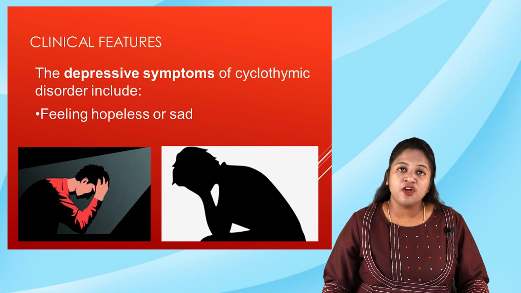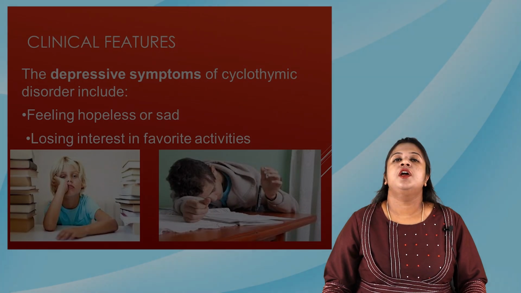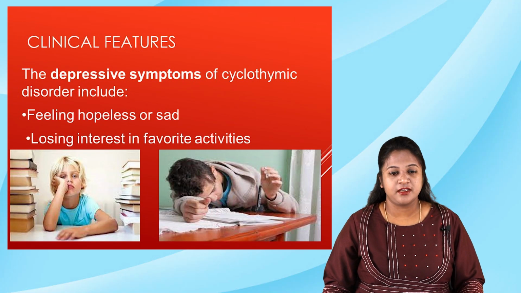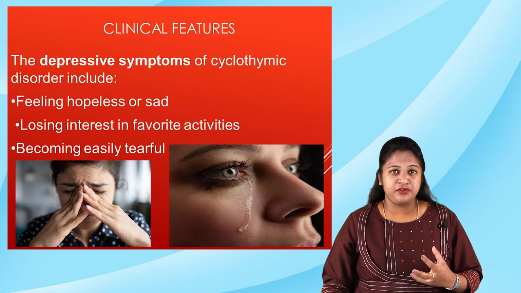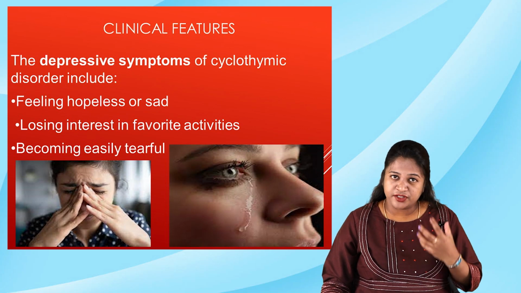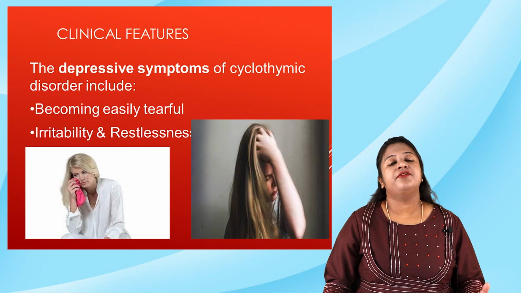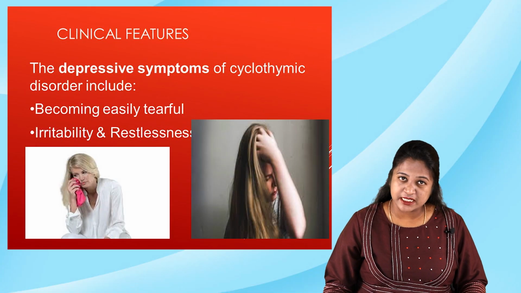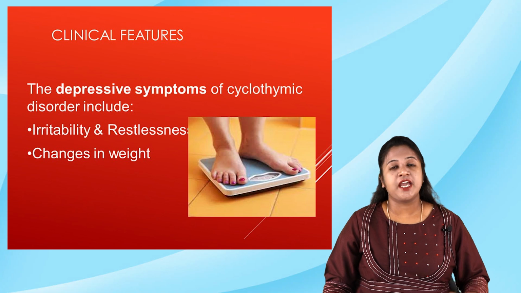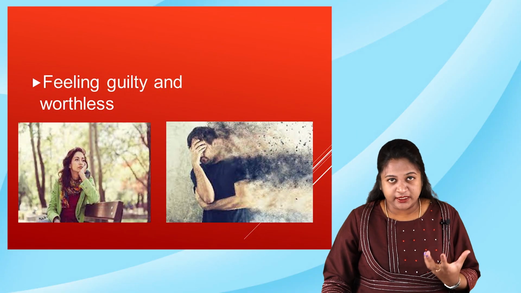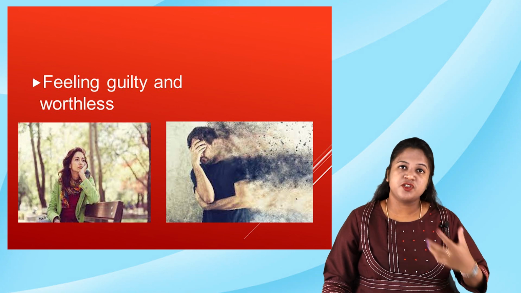It includes feelings of hopelessness or sadness, loss of interest in favorite or pleasurable activities, becoming easily tearful even for trivial matters. They feel very emotional, they feel like crying. They have irritability as well as restlessness, changes in weight, it can be overweight or underweight, feelings of guilt or worthlessness, the person just feels that he is hopeless.